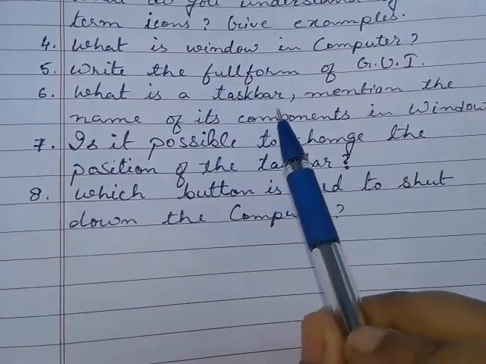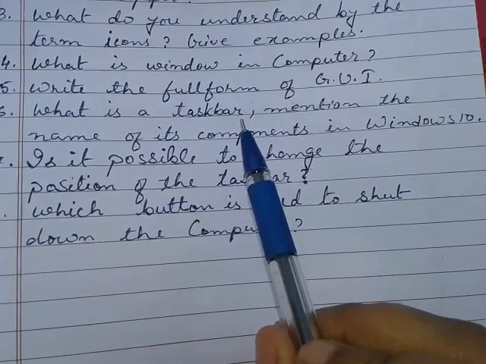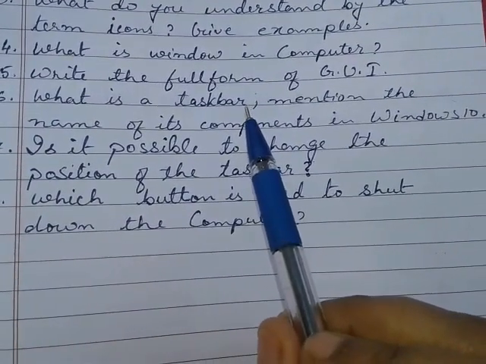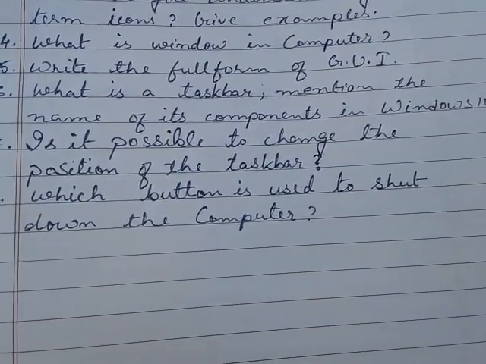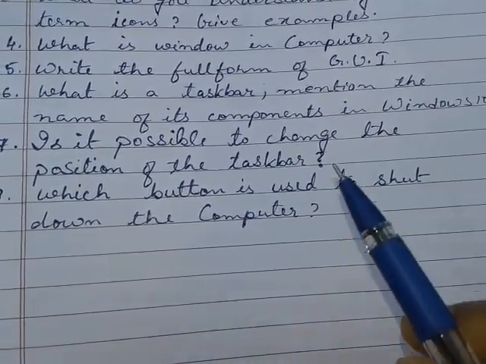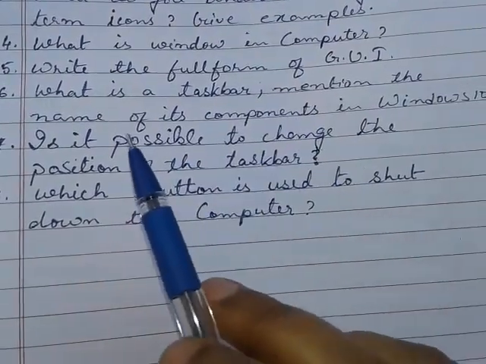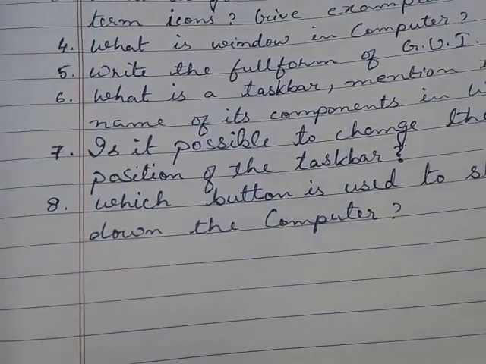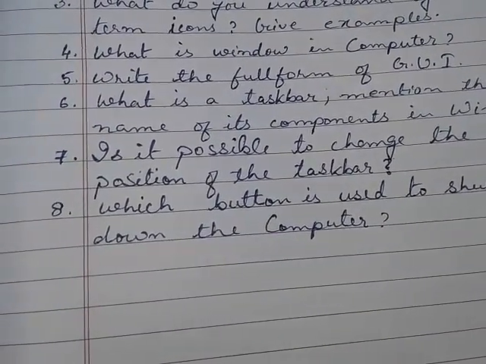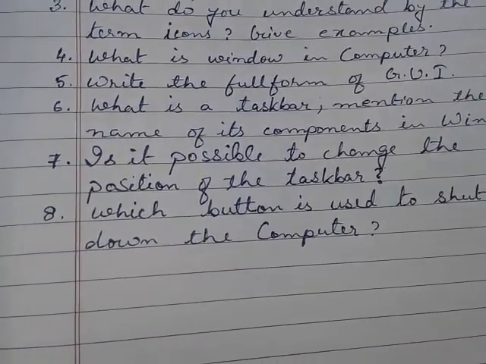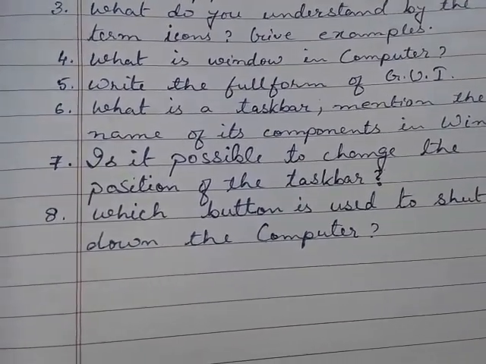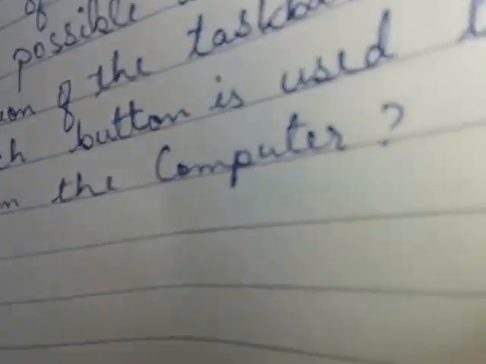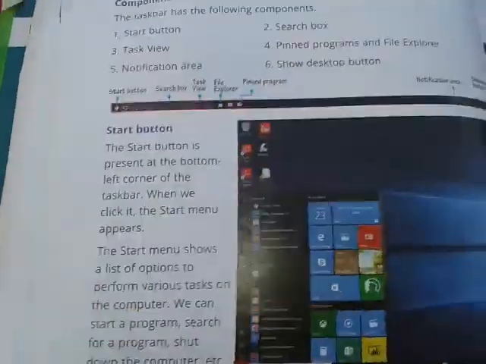What is a taskbar? So all of you know, the long horizontal bar at the bottom of the computer screen is called taskbar. Mention the names of its components in Windows 10. The names of the components are also given in the book, and I will request you to write the names in order from left to right. It is mentioned serially in the book also, it is given in that order.